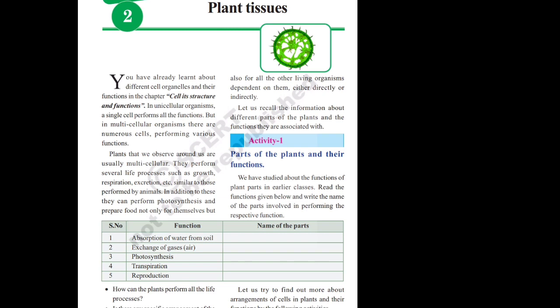multicellular organism. In the case of multicellular organisms, they have different cells to perform different functions like growth, respiration, excretion, etc. In the case of plants, the leaves can perform photosynthesis. Roots can absorb the water. Stems can prepare and store the food. So like that, in plants, there are a number of cells to perform different functions.